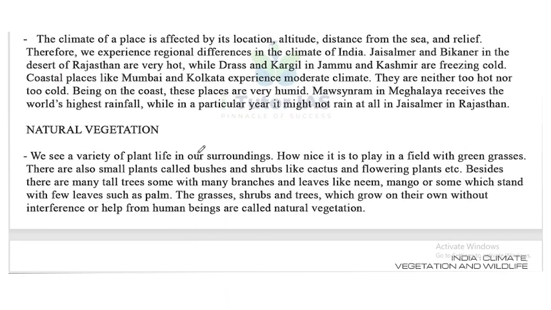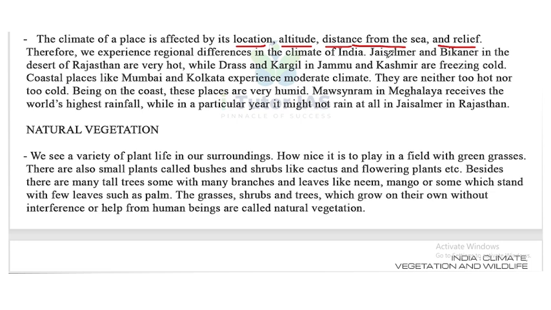Now, the climate of a place is affected by its location, altitude, distance from the sea and relief. So the climate of a place or region is affected by what? First one is location, then altitude, then distance from the sea and the relief. These are the factors affecting the climate of a place. Therefore, we experience regional differences in the climate of India.